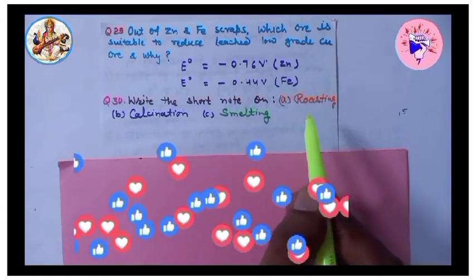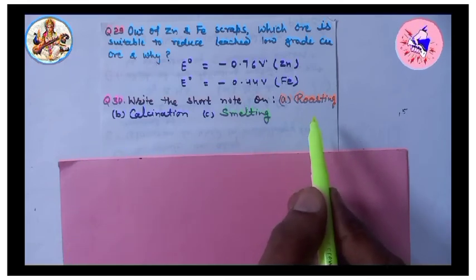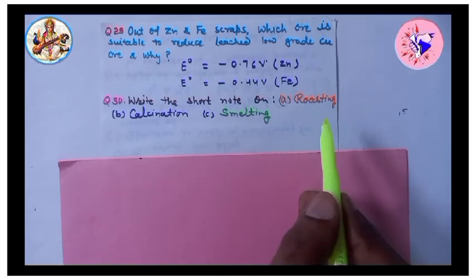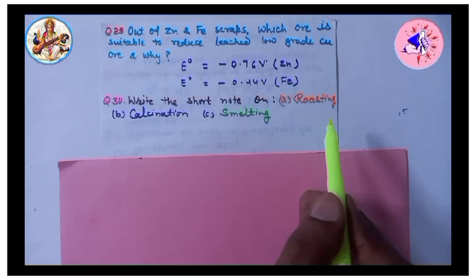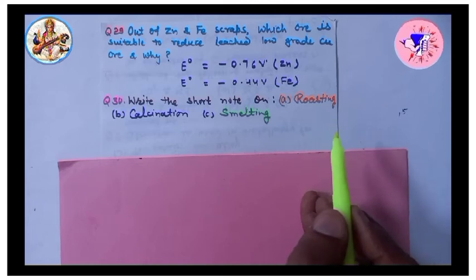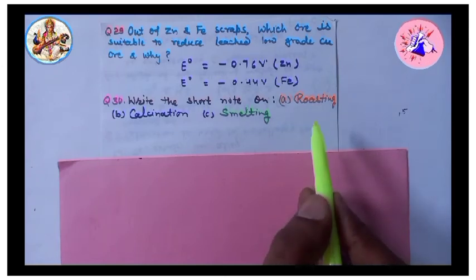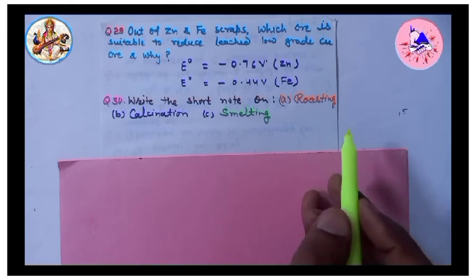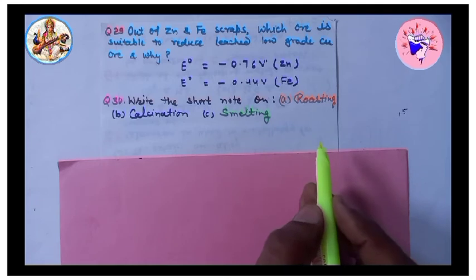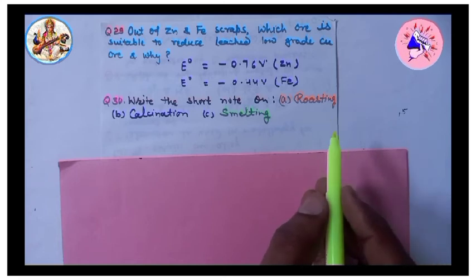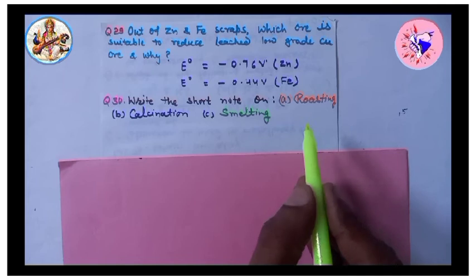Roasting: the process of converting an ore into metallic oxide by heating strongly at a temperature insufficient to melt, in excess of air in a reverberatory furnace, is known as roasting.